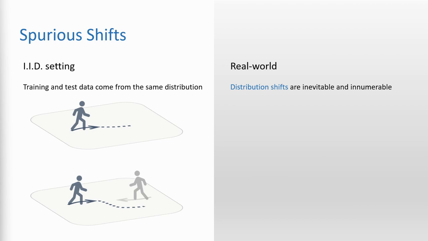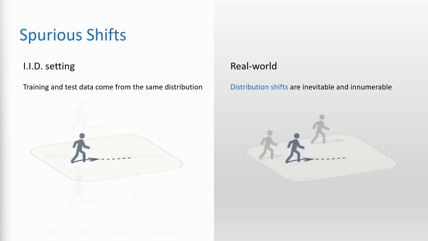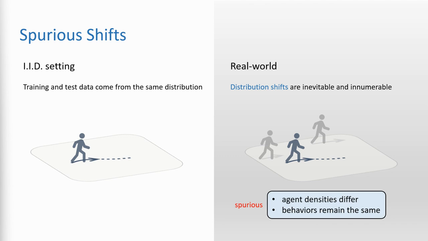The first one is associated with spurious features, like agent density. During training, there might be some statistical correlations between the agent density and the future trajectory. For example, the higher the density is, the more likely the trajectory is nonlinear. However, these two variables are not causally related. As shown here, if the density grows due to extra agents behind or far away from the ego agent, the behavior of the latter should not be affected.